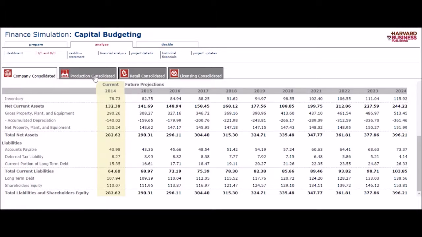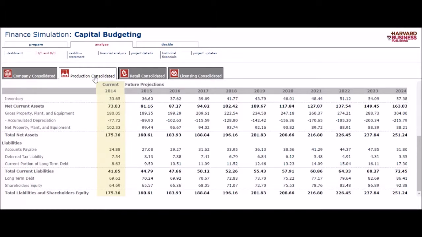Now let's look at our production. In our production, we also increased all of our production assets, and liabilities went up also, but not as much. Our assets went up very quickly from 73.03 all the way up to 163.03. And our liabilities went up very slowly from 41.05 all the way up to 72.45.